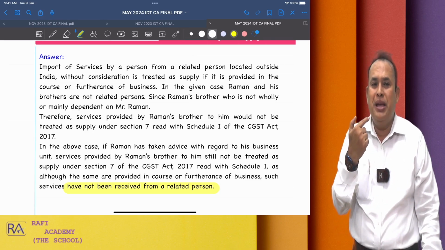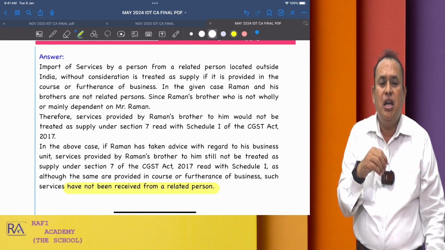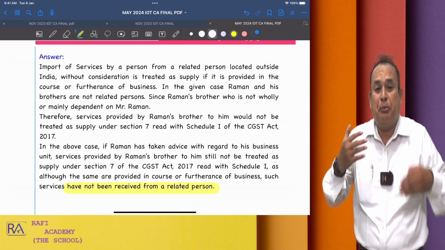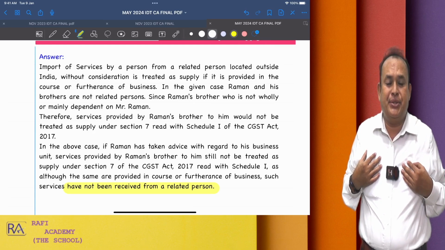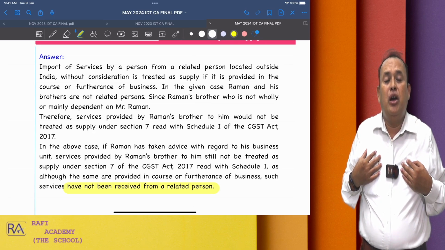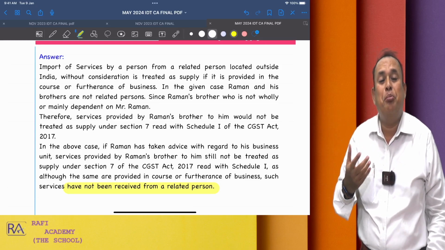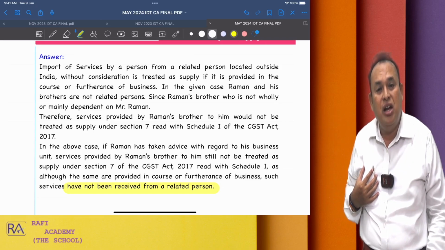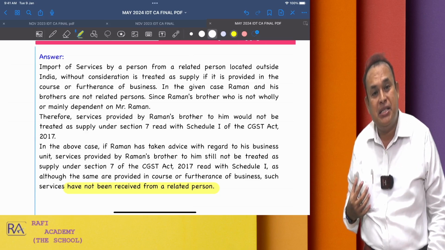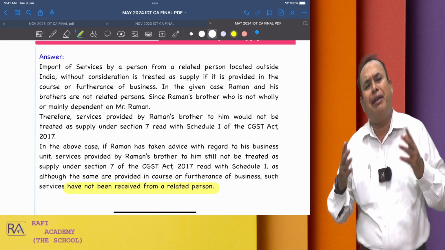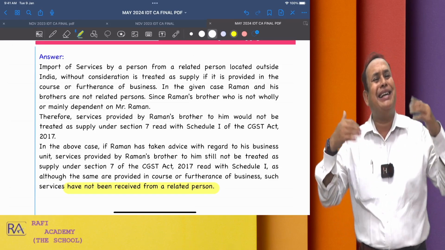Repeating, you being an importer, import these services as an unregistered person for personal purposes from a person outside India. Such import of services by an unregistered person in India for personal purposes, not of OIDR nature, not the online information database access retrieval services.